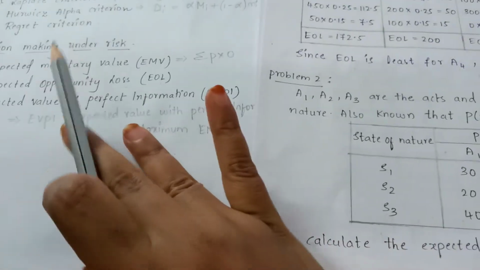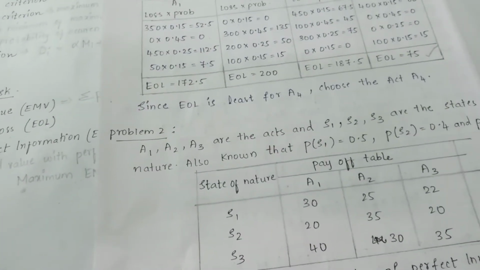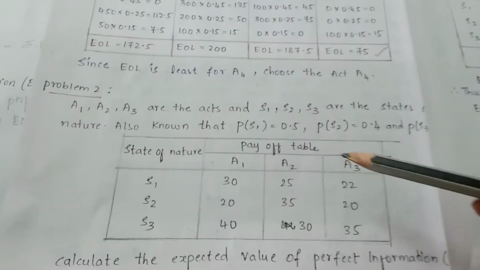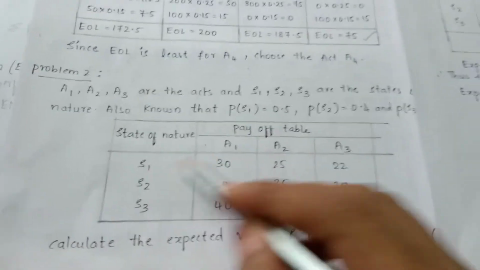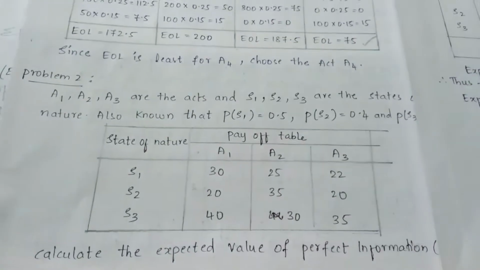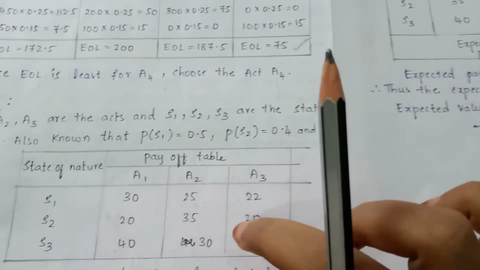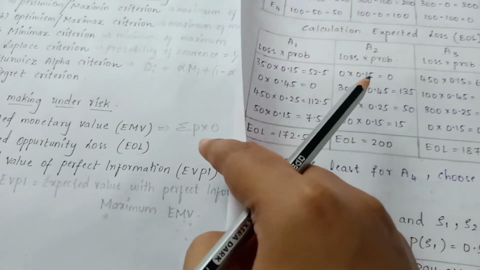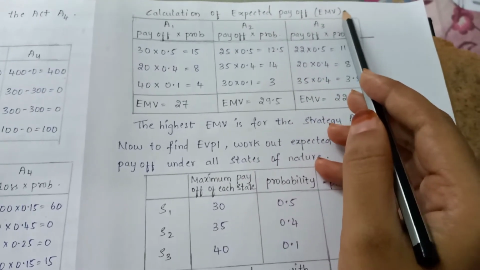Okay students, so the formula of expected value of perfect information is expected value with perfect information minus maximum EMV. So first we need to calculate the expected monetary value by multiplying the probability with the payoff. Students, in this problem they have already given the states of nature in rows and the actions in columns. You need not rewrite the payoff table. Clear everyone? So first I am calculating the EMV, expected monetary value. The formula is summation of probability into payoff.